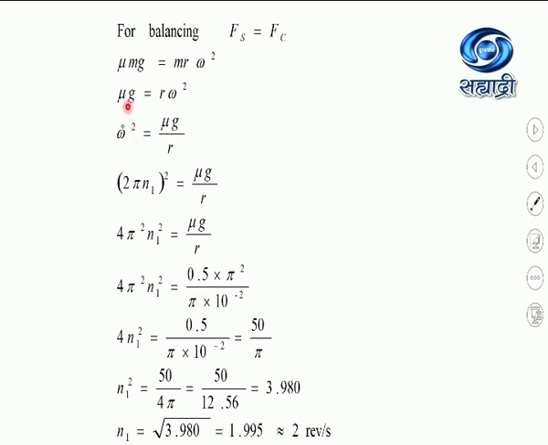We know omega is 2 pi n. So I can write (2 pi n1) whole square equal to mu g divided by r. Simplifying, the value for n1 will be 2 revolutions per second, the actual value being 1.995, but approximately 2 revolutions per second.